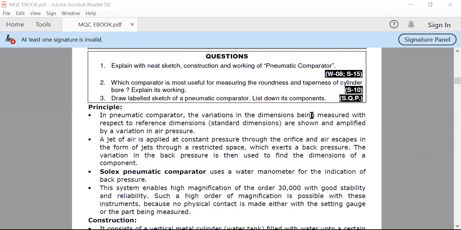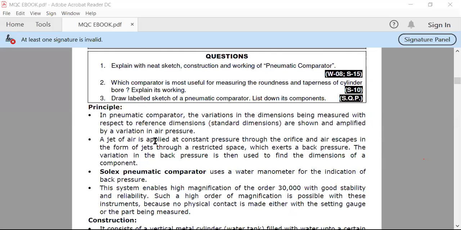Suppose you have to measure the height of a particular cylinder, then the difference between the measured height and the reference height you will get in the pneumatic comparator, shown and amplified by the variation in air pressure.